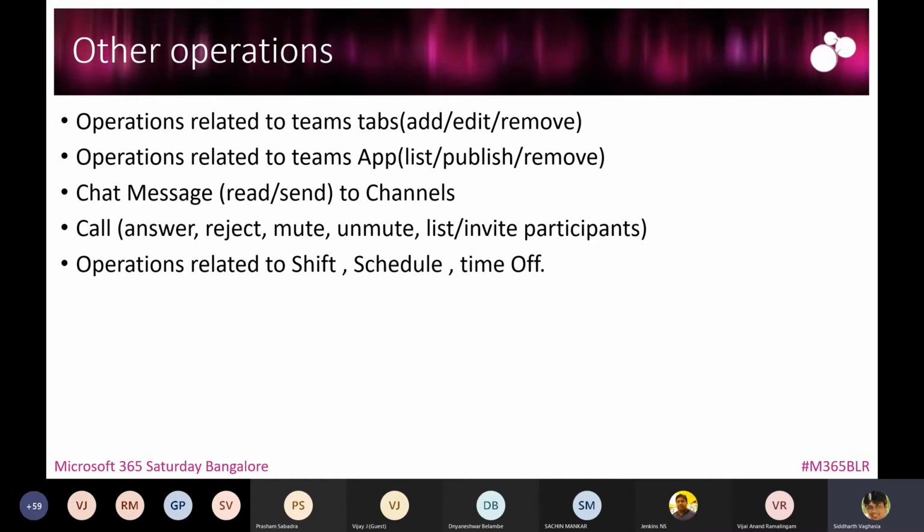Then, some of you might be aware there is a Shifts app which is available as a part of Microsoft Teams, which you can use to create shifts within your team. It's basically like shift management, which many organizations, or we as a team, might be part of.